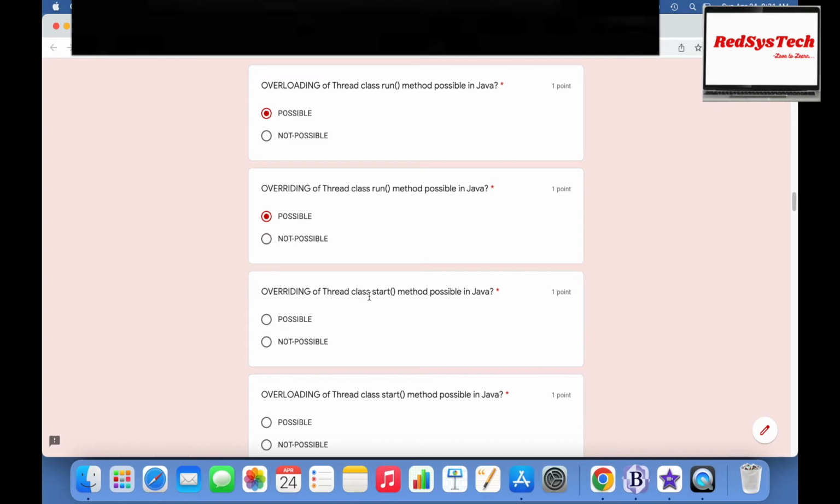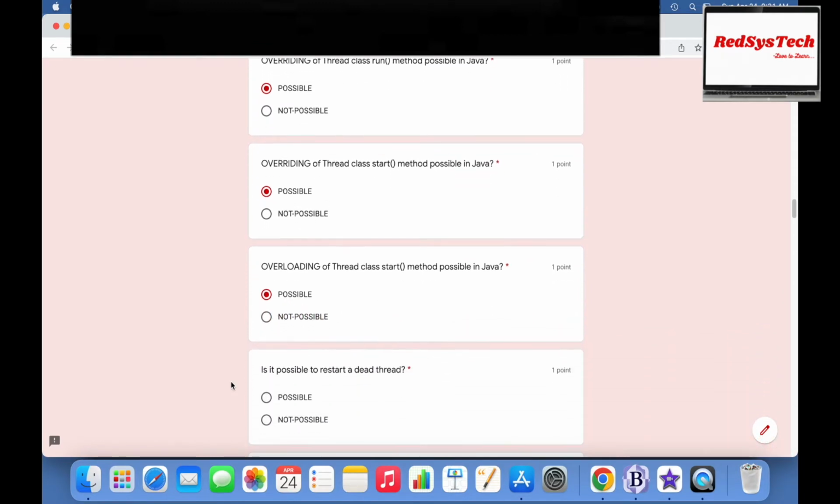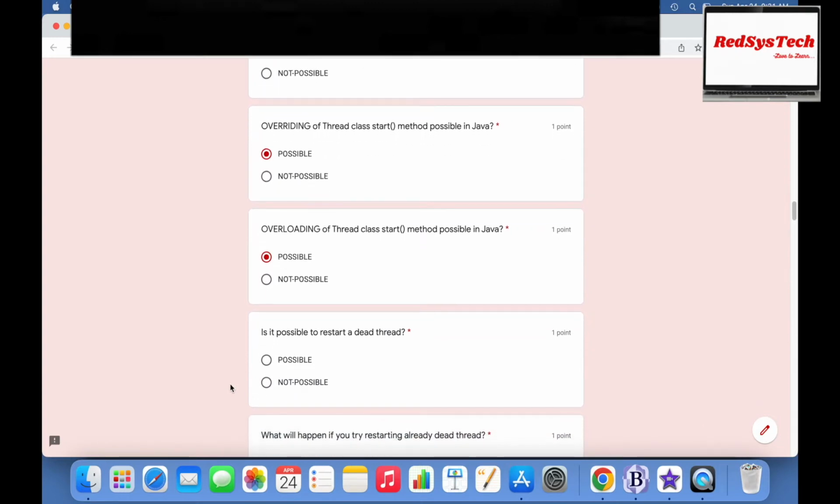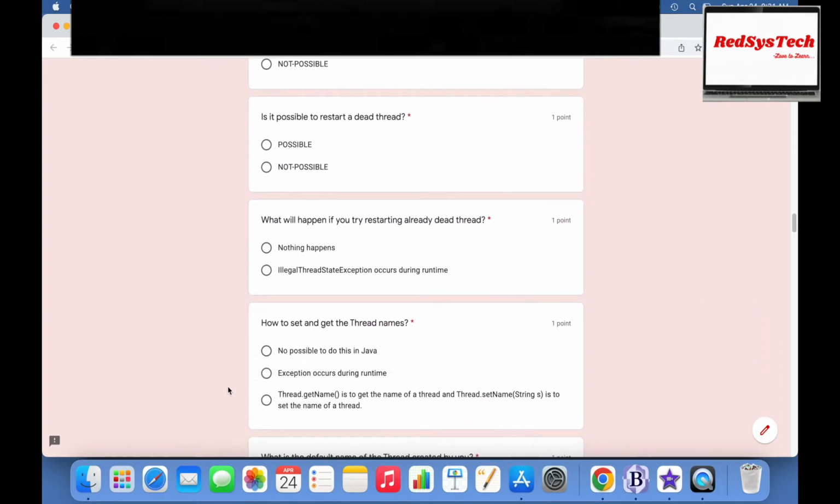And is it possible to override the start method? Yes, possible. Overloading and overriding are possible, but the way they work is different. So the question here is asking whether it is possible or not, and it is all possible. Now let's go on to the next question.